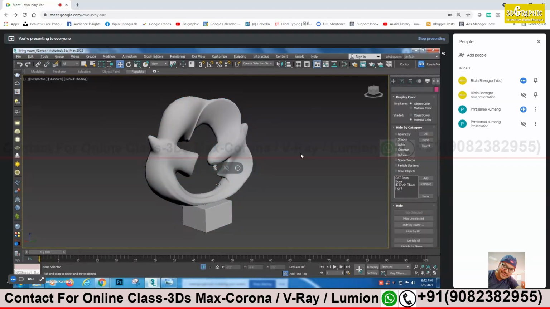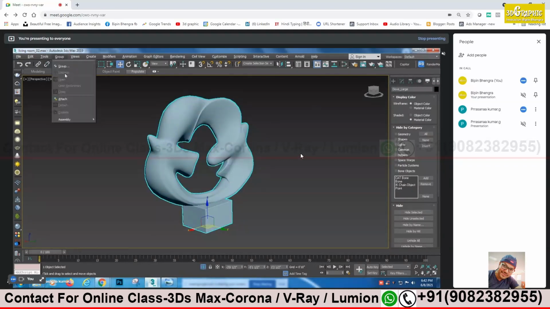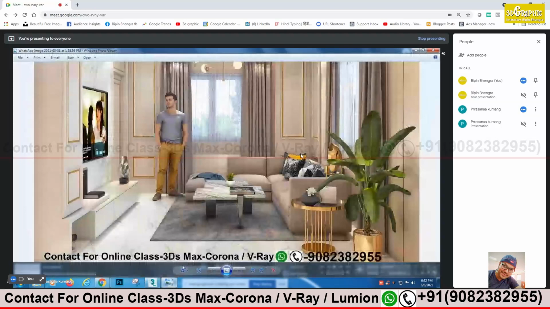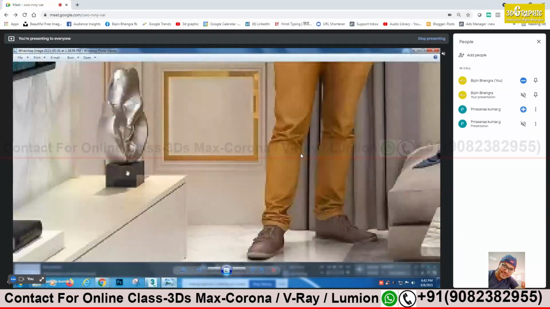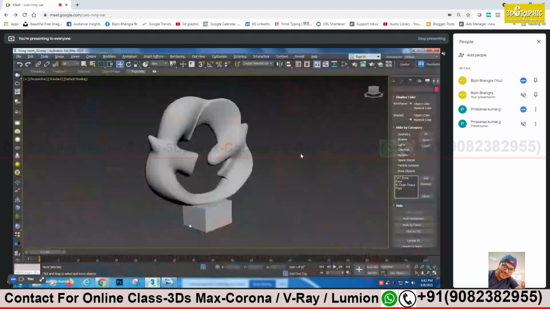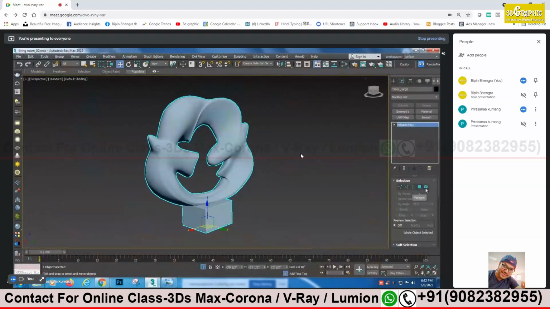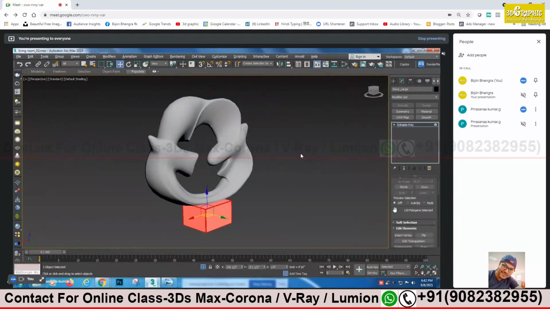We'll give a metal effect for this, right? Try it. Actually, the bottom piece is different from the upper one, so I have to consider these two as different objects. So this is separate, this is separate, right? Yes, I will detach it and give.